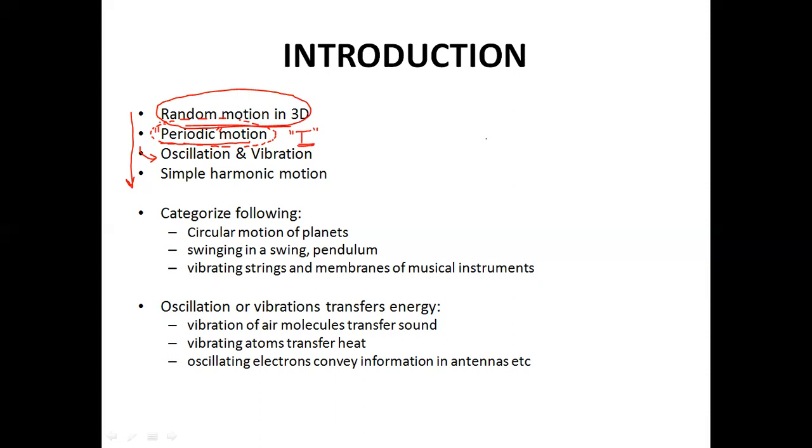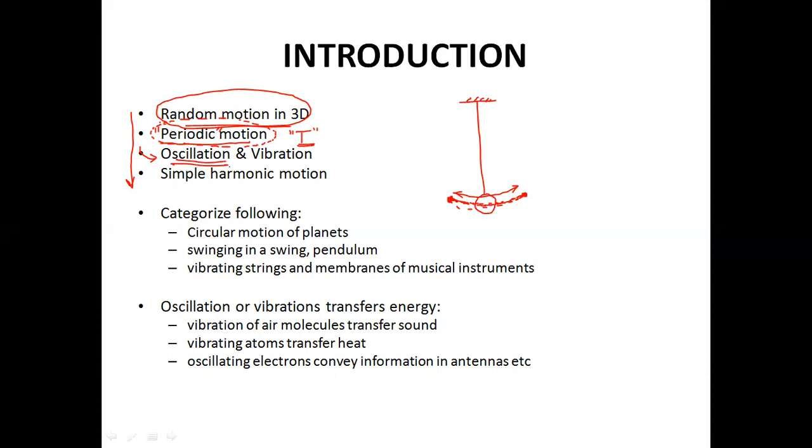But if I ask you, is it an oscillation? Now to imagine what an oscillation is, you tie a ball to a string. We can call this a pendulum. Tie it to a ceiling and then give it a tap so that it starts oscillating to and fro. So what is happening over here is it is coming back to its original position after a fixed time interval, capital T, and that's why it's a periodic motion. But not just that, it is going forward and coming backward, so it's a to and fro motion, and such a motion is called oscillation.